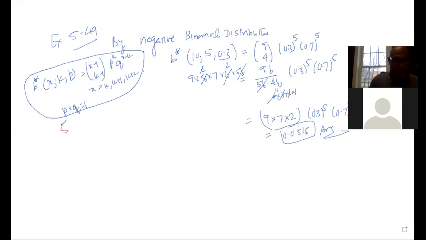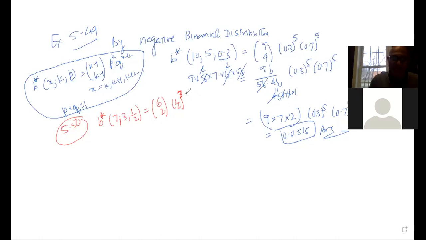So I would say that example number 5.50 says that using the negative binomial distribution, we have b star of 7, then 3, and then as I told you the probability is equal to half, or you can say 0.5. That is equal to 7 minus 1, that is 6 choose 3 minus 1, that is 2, and the probability is equal to 1/2. My x value is equal to 7, and naturally the k value is equal to 3.